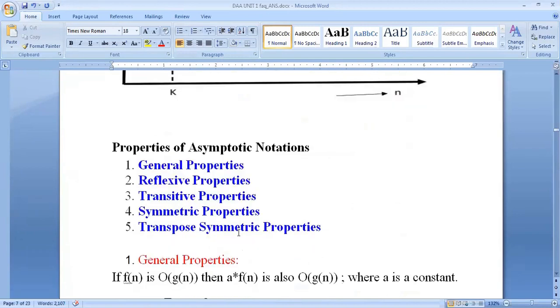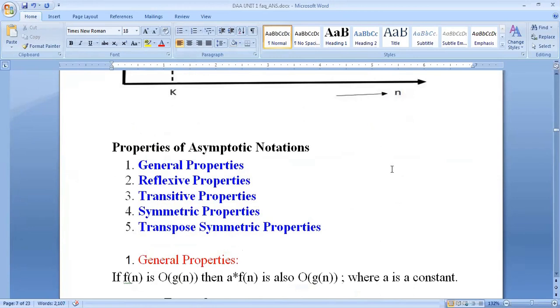So, the properties of asymptotic notation. Before going to this, already you know there are three notations we discussed: big O notation, big omega notation, big theta notation.